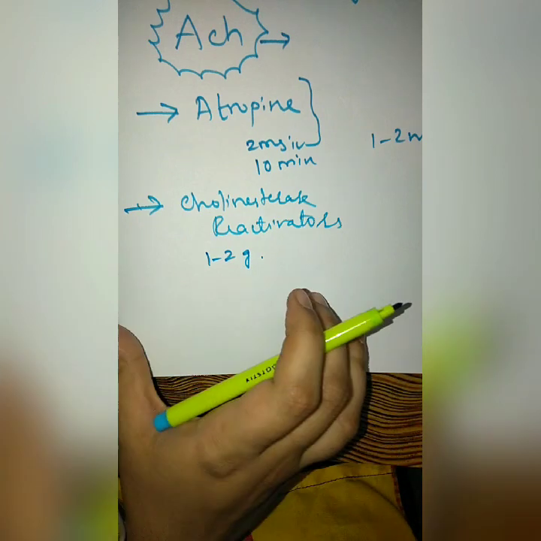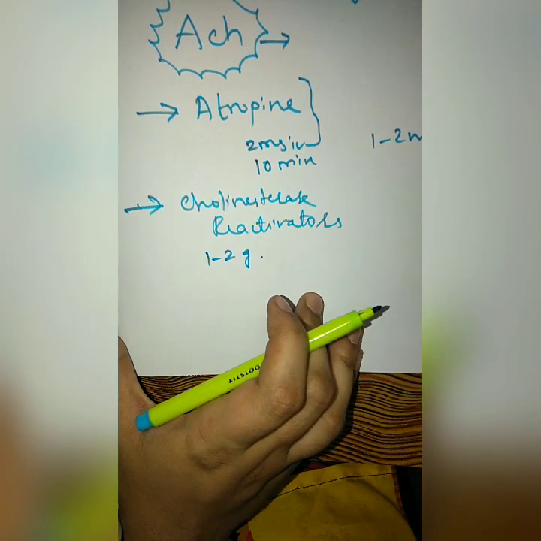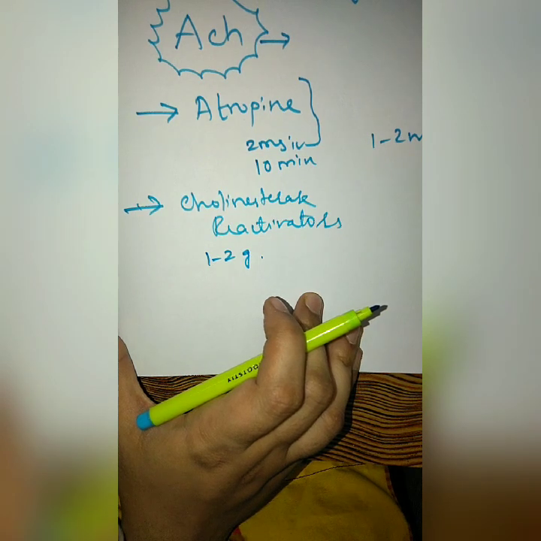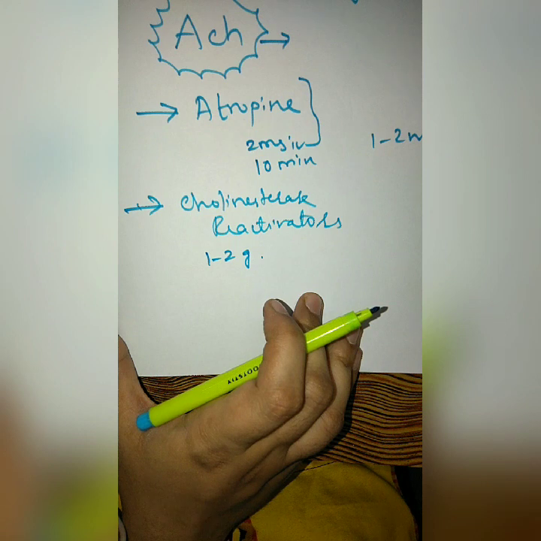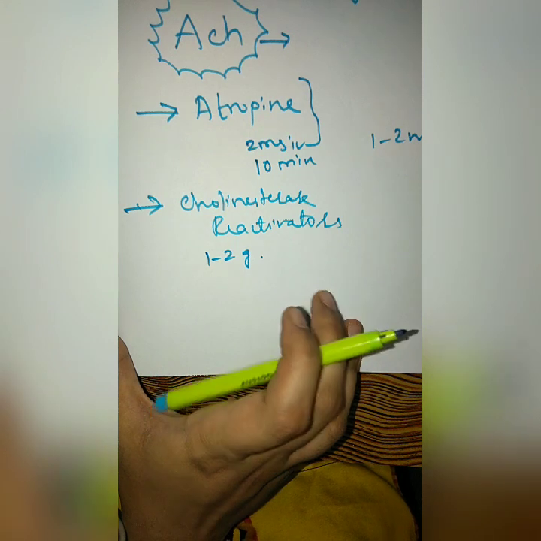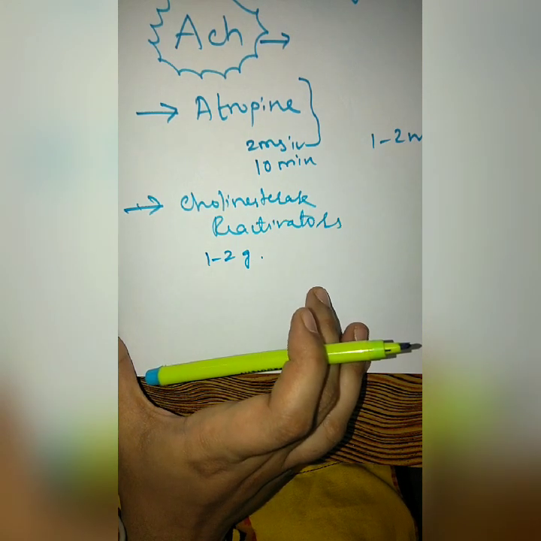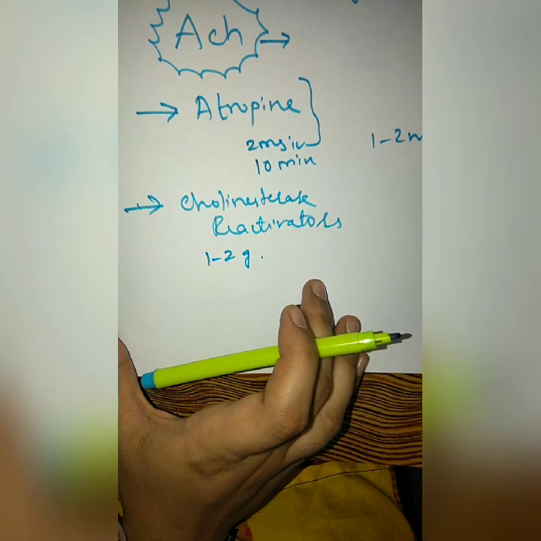It causes more marked reactivation of the skeletal muscle cholinesterase than at the autonomic side, and not at all in the central nervous system, because it cannot penetrate the blood brain barrier. Treatment should be started as early as possible, within 24 hours before aging occurs, because after aging these drugs will not be effective.